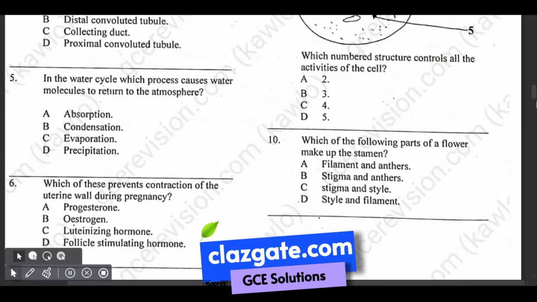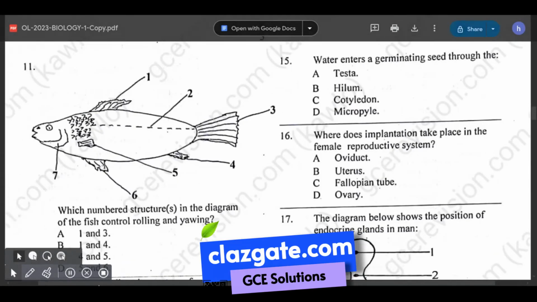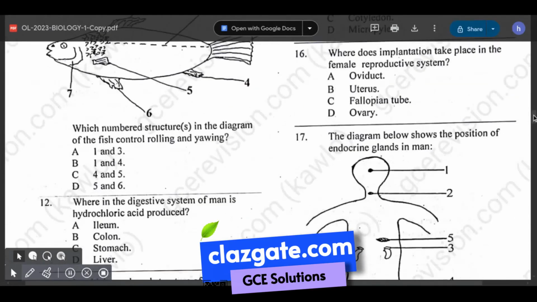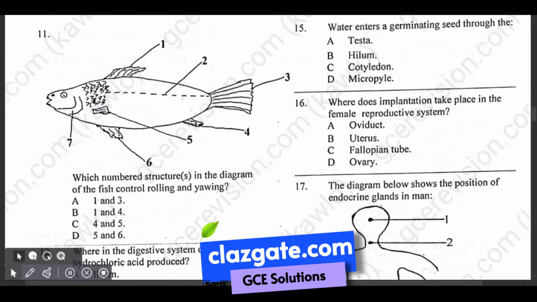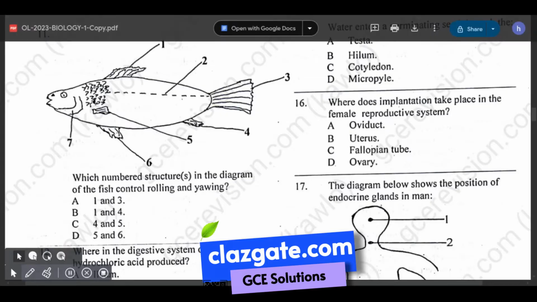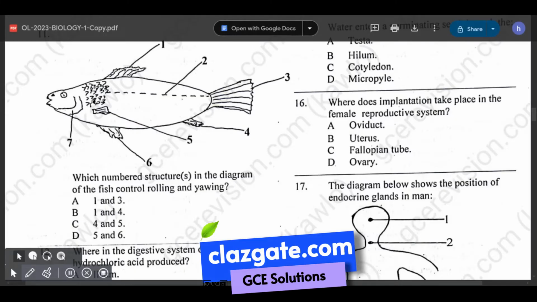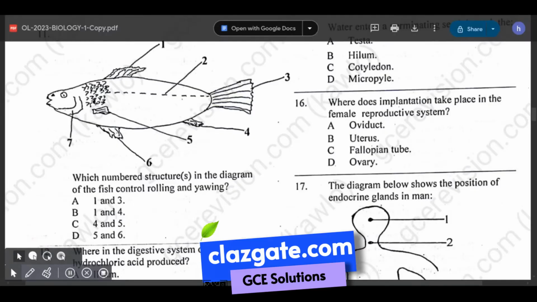Number 11 has a diagram of a fish. Which numbered structure in the diagram? This is it, back to the diagram. Which numbered structure or structures in the diagram of the fish controls rolling and yawing? Rolling and yawing. So the structures that control rolling and yawing are structure number 1 and structure number 3.